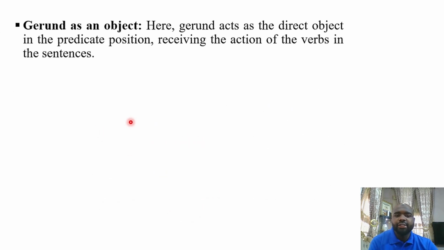Gerund as an object. We had the example of gerund as a subject, whereby it comes at the beginning of a sentence, all right? Therefore, meaning that it is the head of the subject. So now we're going to have examples where the gerund is in the object position.